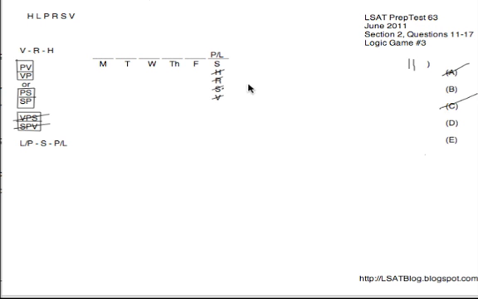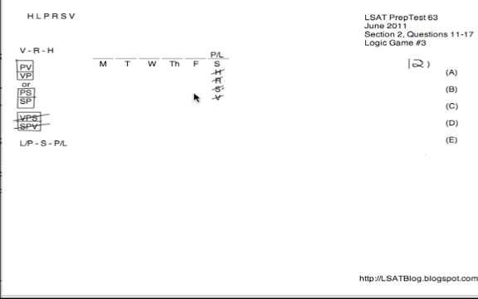Next, we can use the rule that P always has to touch exactly one of V or S. And if you look through the choices, you'll find that choice D violates this, having P touching neither V nor S, so D can be eliminated. Finally, the rule that S is between P and L, and we find that in choice E, S is earlier than both of P and L, so for that reason, E can be eliminated, leaving B as our answer for number 11.